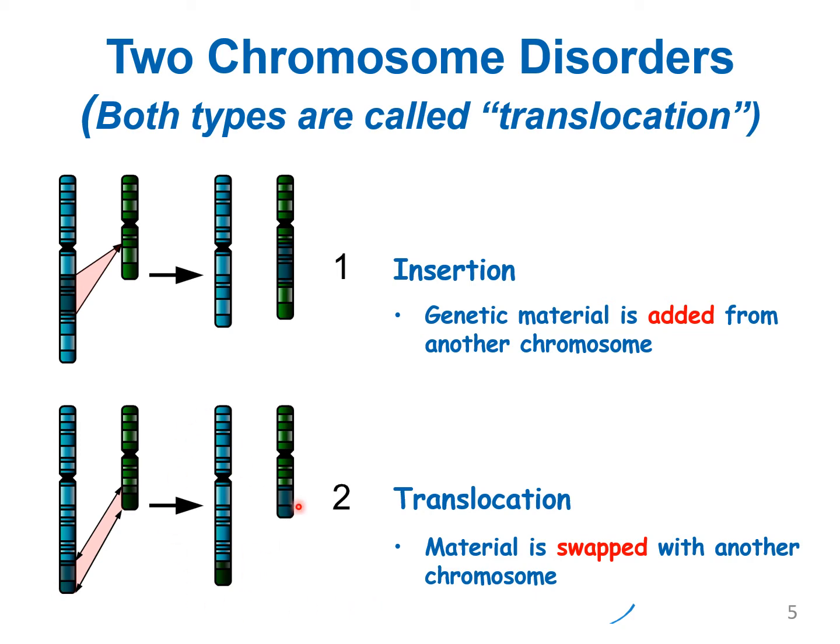Here length will not change. Due to the exchange of genetic material between these two chromosomes, like crossing over, the structure of both chromosomes is going to change, and such a process is called translocation.